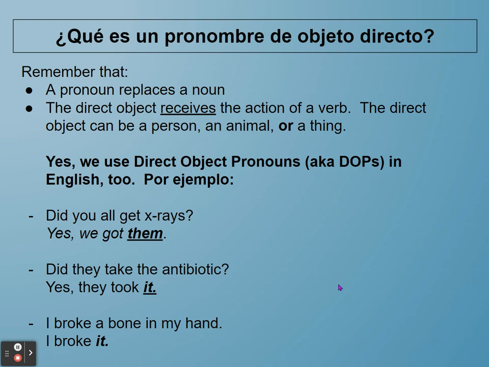Now, the final example, as I was saying earlier, is more similar to what you are going to see for the time being. And you have, I broke a bone in my hand. I is your subject in both sentences because you're not changing anything. You're just finding that direct object and getting rid of it and replacing it. Broke stays the same. That's your verb. A bone in my hand, that entire little phrase there, because it's all describing what you broke. That entire group of words, in this case, is your direct object, and you're going to replace the whole thing with it.